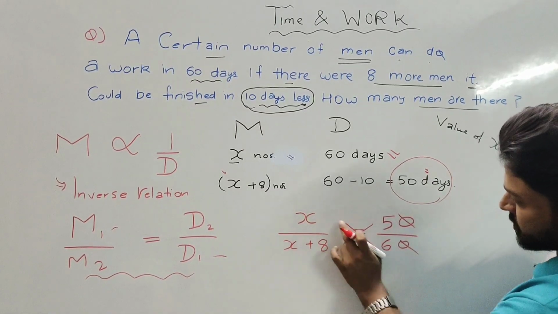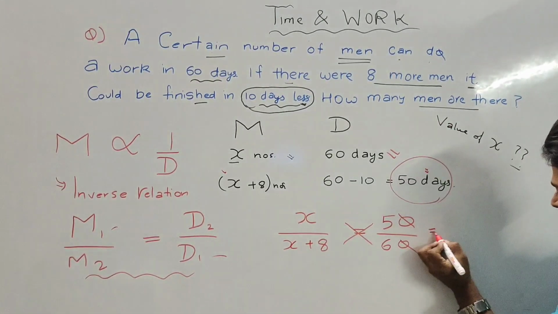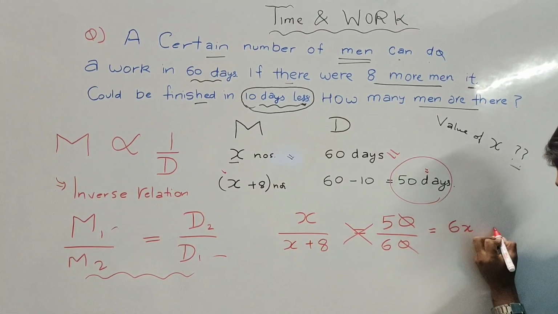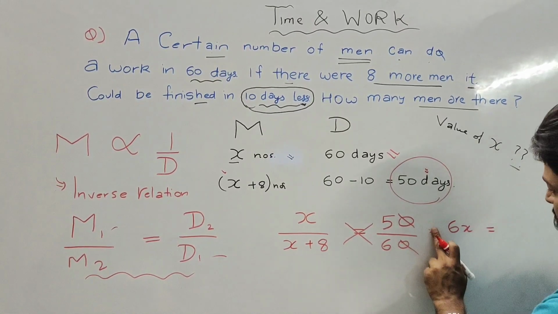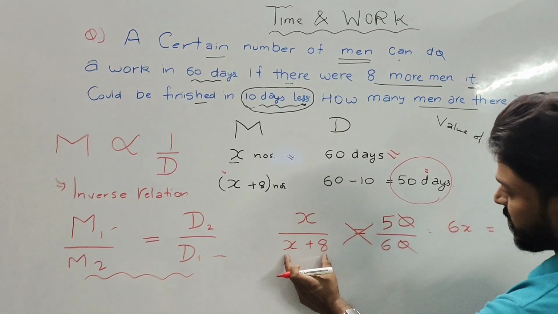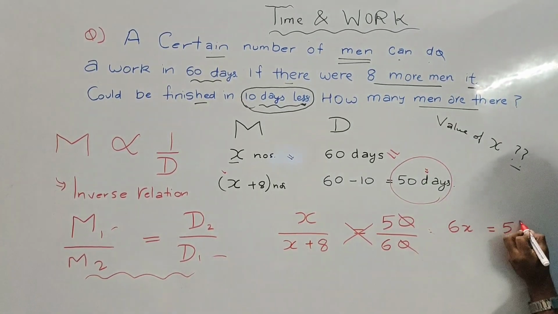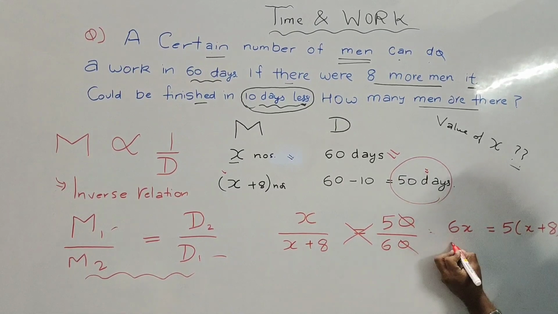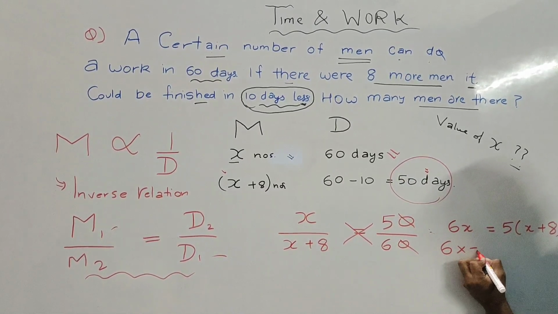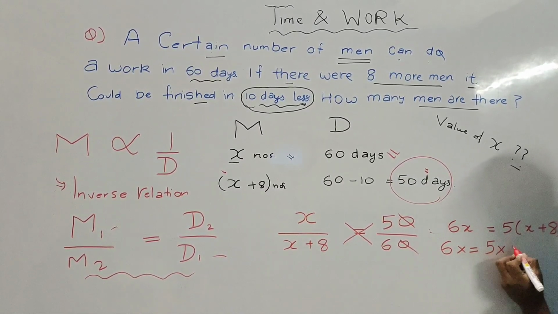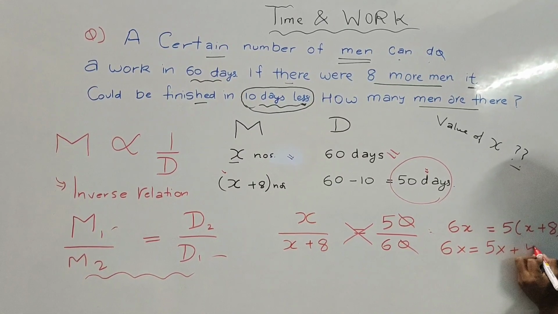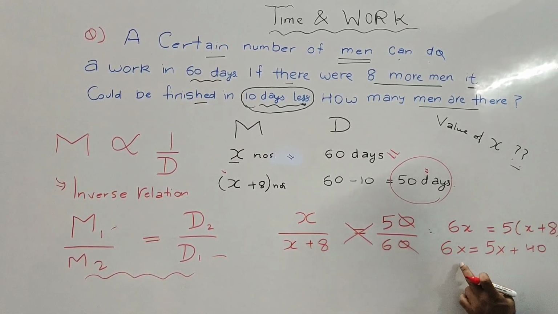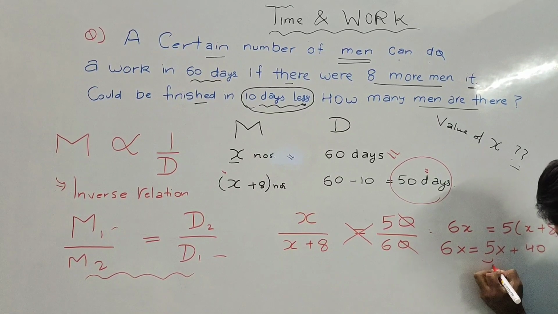This will become 6x is equal to 5 multiplied by x plus 8. So 6x is equal to 5x plus 5 eights are 40. The 5x will go to this side.